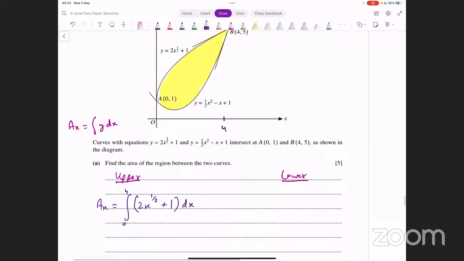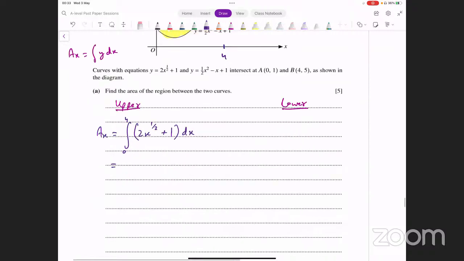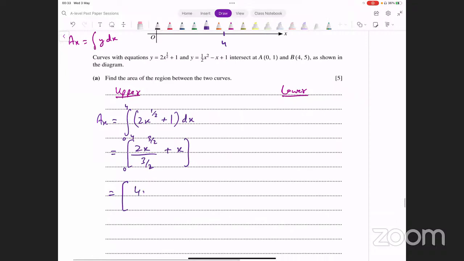That's one thing that we have to do. Let's integrate this. 2x power 3 over 2 divided by 3 over 2. Right? Power में 1 ऐड किया और उसी पावर से डिवाइड कर दिया। 1 का इंटीग्रल क्या होगा? x. And now you input the limits from 0 to 4. But before that, it's going to be easier if you simplify this. 2 goes to the numerator and it becomes 4x raised to power 3 over 2 divided by 3 plus x. And now you input the limits from 0 to 4.